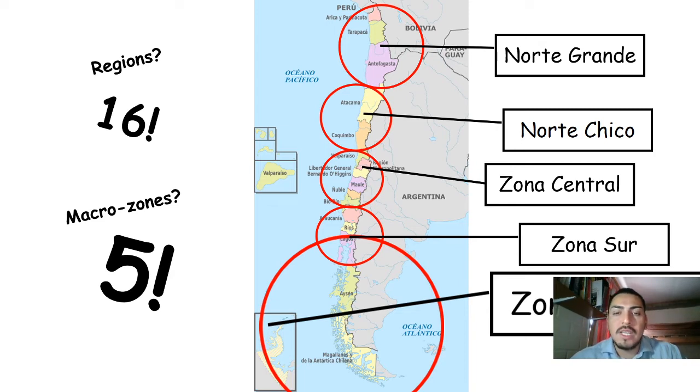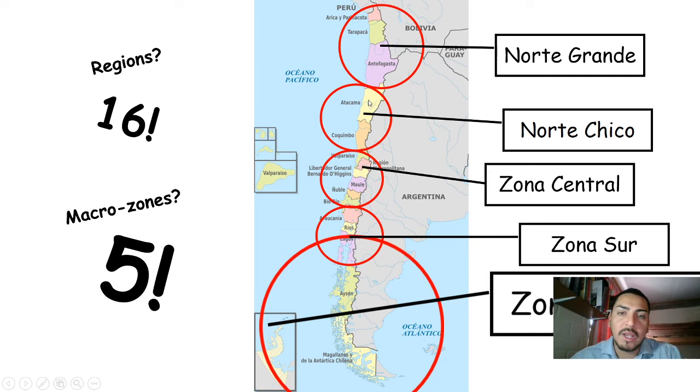So you see here, there are a couple of regions belonging to that Norte Grande. We can talk about some cities. We can find there Antofagasta, Iquique, Arica, Calama. Have you ever been to those cities? How about here? We have Atacama and Coquimbo, these regions.